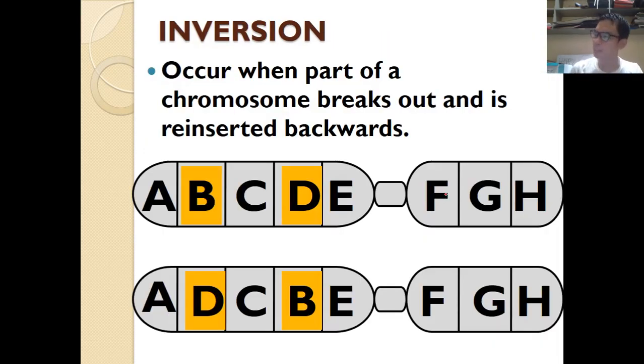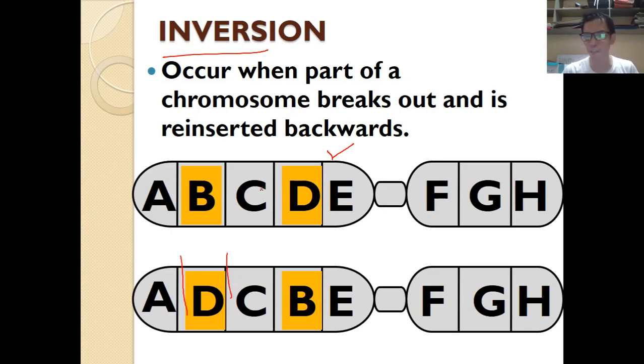Alright, so another example of chromosomal mutation and also gene mutation is inversion. So what happens here? This is the normal chromosome. Now during the inversion, two portions of the chromosome break out and are reinserted backwards, in the opposite way. So this is the normal, which is A, B, C, D, E, and during the inversion, it is reinserted inversely. Hence it is called inversion. So instead of A, B, C, it is now A, D, C, B, E.